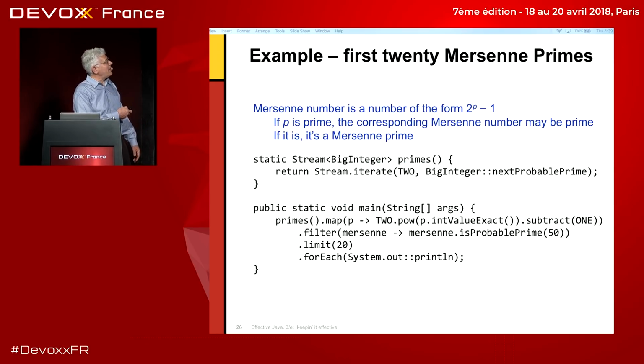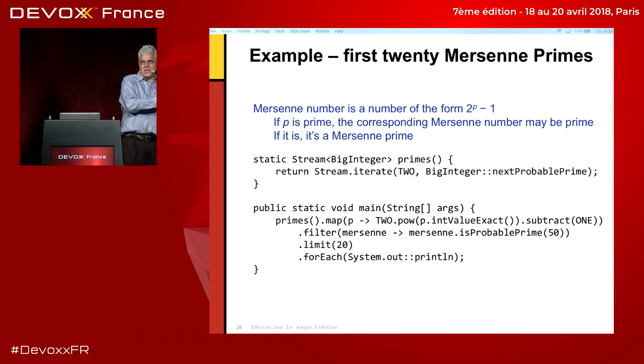So here's a nice little example, and if you understand this example, then you basically understand streams. This prints out the first 20 Mersenne primes, and as a reminder to you, a Mersenne prime is a Mersenne number that happens to be prime, and a Mersenne number is a number of the form 2 to the p minus 1, where p itself must be prime. So take a prime, let's say 3. 2 to the 3 is 8, minus 1 is 7. Is 7 a prime? Yes, it is. So 7 is a Mersenne prime.